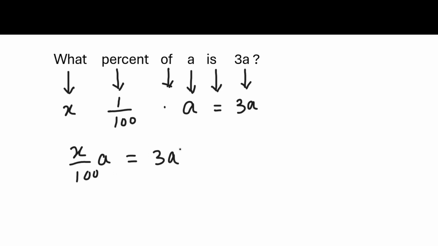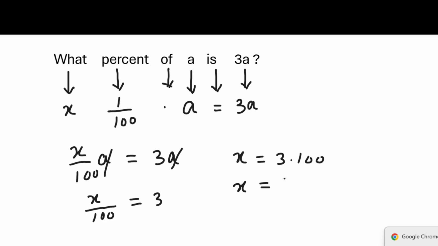Now this A will cancel this A, so X by 100 is equal to 3. So we will send this 100 over here as X is equal to 3 into 100. So X is equal to 300.